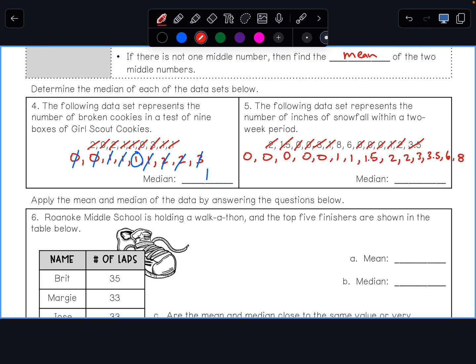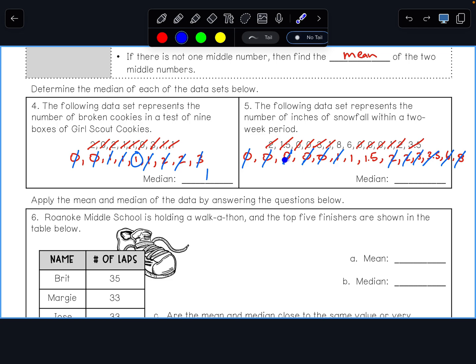All right, so I have 14 data points. You may know that if I have an even number, there's no way that I'm going to have a single number in the middle. There are going to be 2 numbers in the middle. So a couple ways we can do this, but let's do what we did before, which is scratch off the end. So that's 1 and 1, 2 and 2, 3 and 3, 4 and 4, 5 and 5, 6 and 6, and you may say 7 and 7. Oh wait, I can't scratch off 7s because if I did, I'd have no number. So I just scratched off 6 numbers on both sides, right?